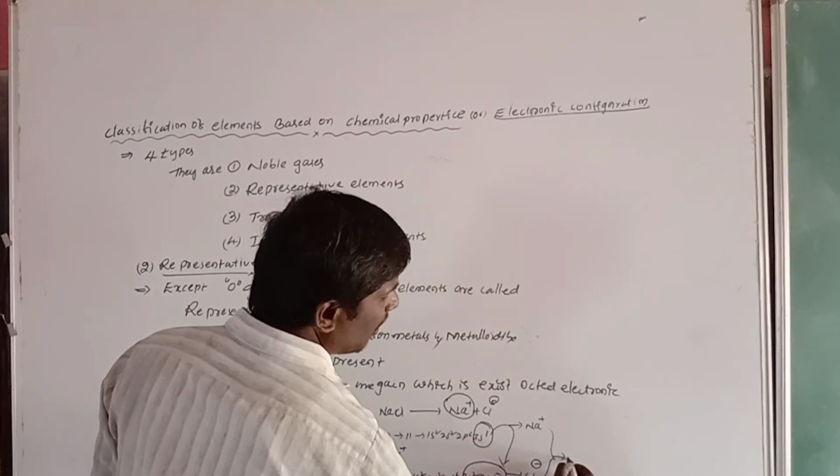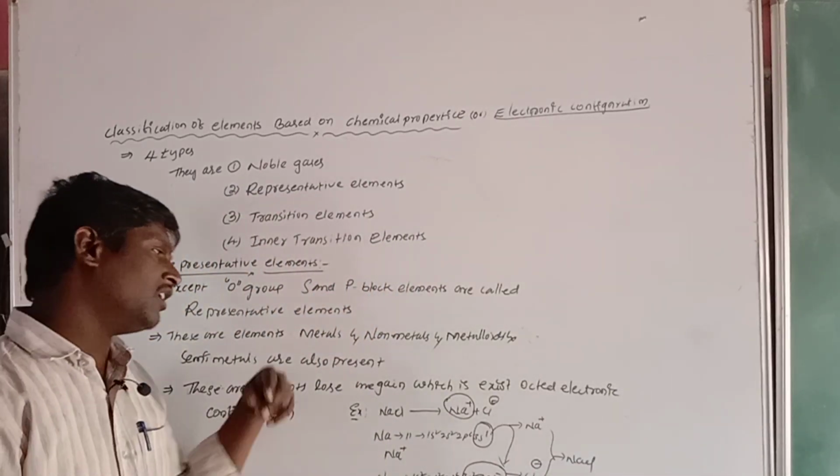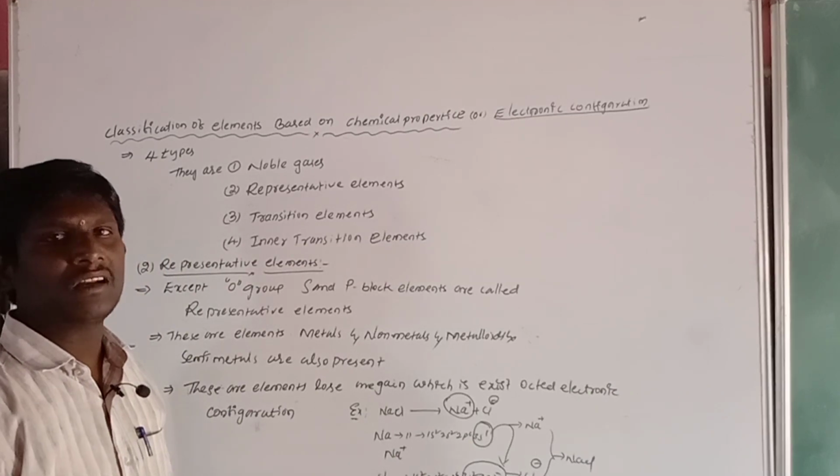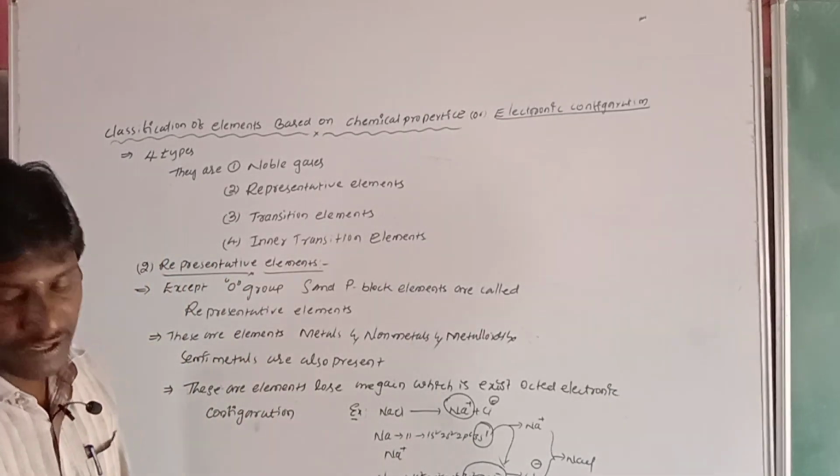Together this forms NaCl. What you should understand is that the element which loses the electron and the element which gains the electron both reach the octet electronic configuration.